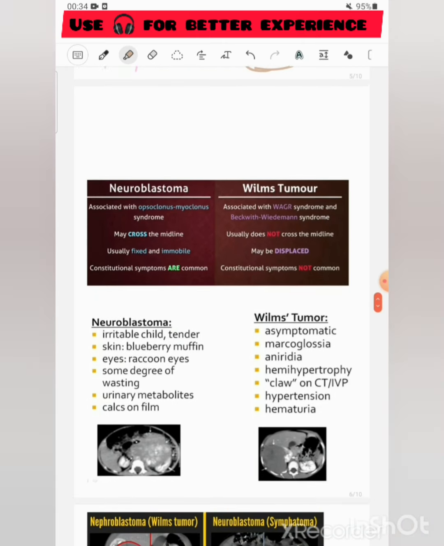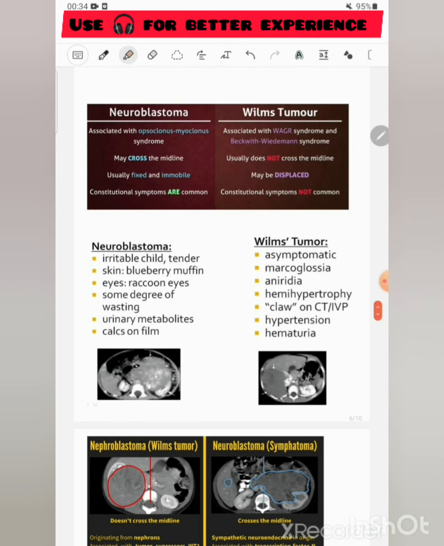Now, some differentiating features between neuroblastoma and Wilms tumor. Neuroblastoma is associated with opsoclonus myoclonus syndrome, while Wilms tumor is associated with WAGR syndrome and Beckwith-Wiedemann syndrome. Neuroblastoma crosses the midline, while Wilms tumor does not cross. Neuroblastoma is usually fixed or immobile, while Wilms tumor may be displaced.